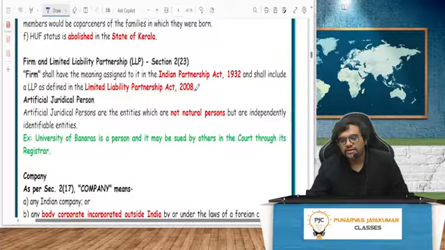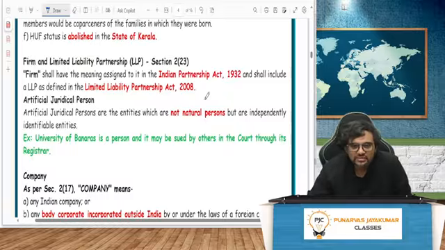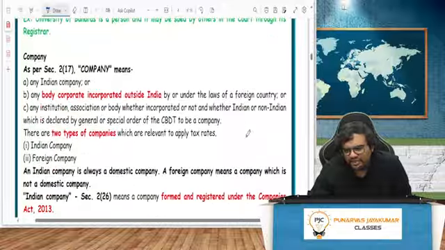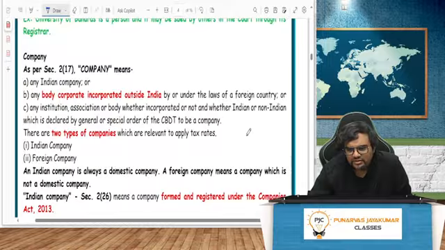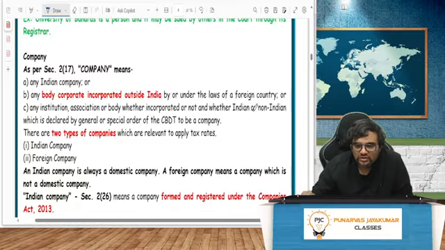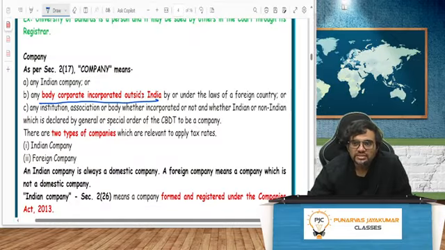Anyway, firm and LLP: a firm shall have the meaning assigned in the Indian Partnership Act, and LLP is defined in the Limited Liability Partnership Act. An artificial juridical person is not a person. Company we'll see later, guys. An Indian company, or a company incorporated outside India, is also called a company, which means foreign companies also are bound by taxation laws in India, provided they have a permanent establishment in India.